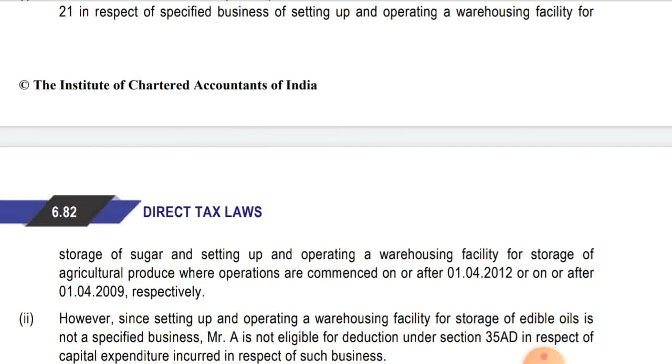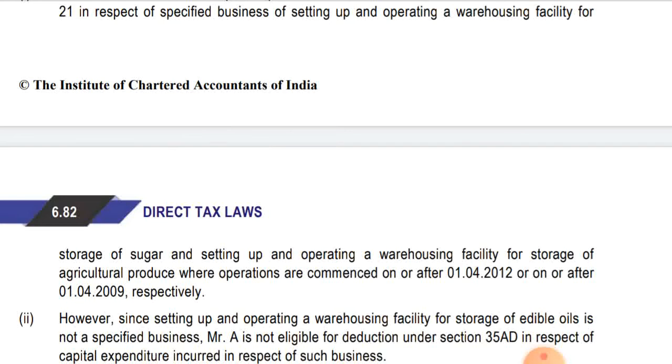So in respect of sugar business, you have to commence business on or after 1st April 2012. And in respect of agricultural produce, that was food grains, you have to start business on or after 1st April 2009. So in this case it was started after that only, and the amount was capitalized in the books, so deduction was allowed in respect of capital expenditure incurred on those two businesses.